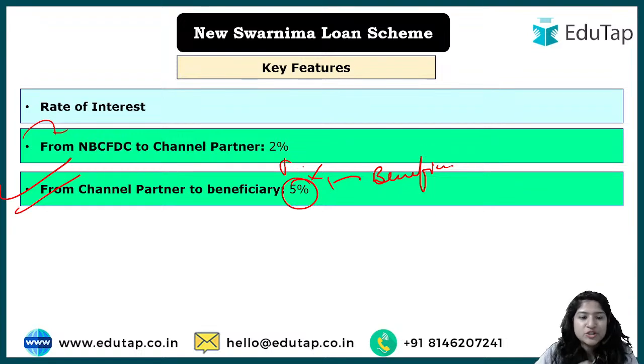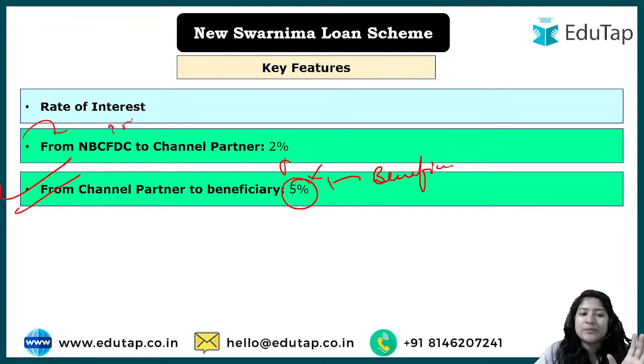So as a beneficiary, what I have to pay to the bank for the loan that I have taken is 5%, and this is very less in comparison to the rest of the loaning schemes that are there. So the beneficiaries are getting the benefit at a very minimal rate of interest. So how much does the beneficiary have to give to the bank? 5%.